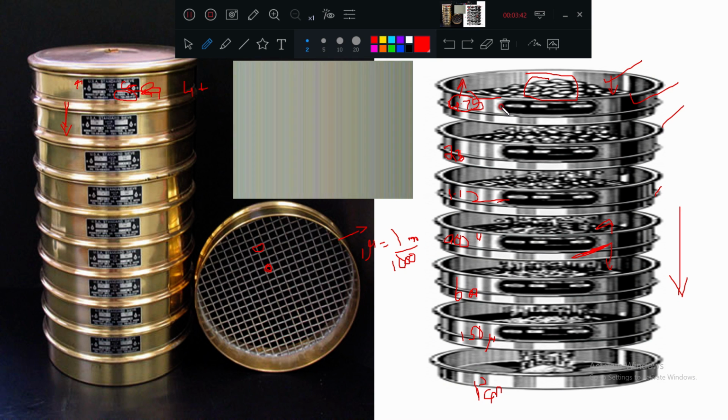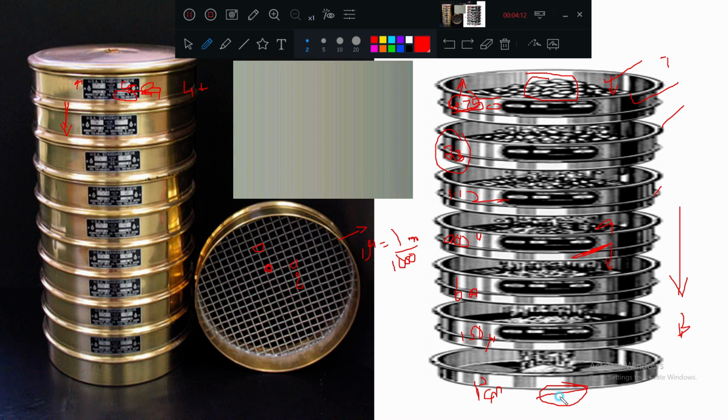So here the bigger sieves are kept at the top, next the smaller sieves. See, 4.75 sieve, then 2.36, here the opening size is still less. I hope you have cleared. So it is always arranged such that the bigger opening sieves are at the top, and the smallest opening sieve at the bottom. This is the pan.